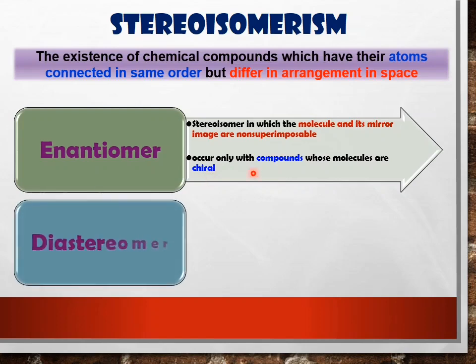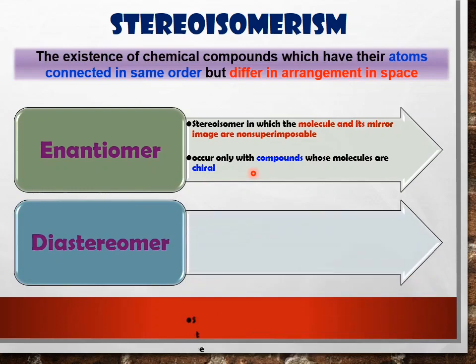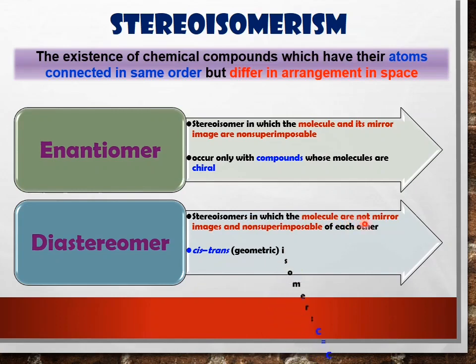Another one we have is the diastereomer. A diastereomer is a stereoisomer in which the molecules are not mirror images and are non-superimposable on each other. So diastereomers divide into two parts, which are cis-trans isomers, which consist of a carbon-carbon double bond, alkene, and disubstituted cycloalkane, which is a cyclic compound that consists of a ring.